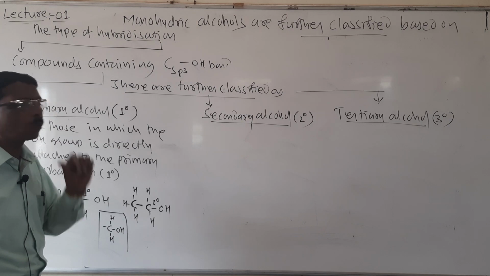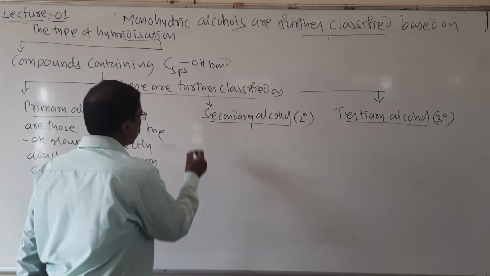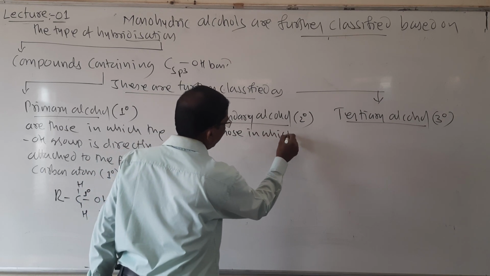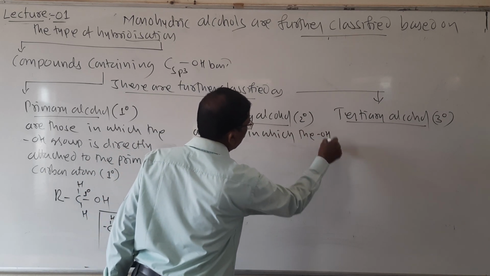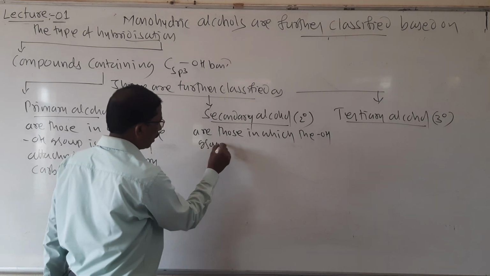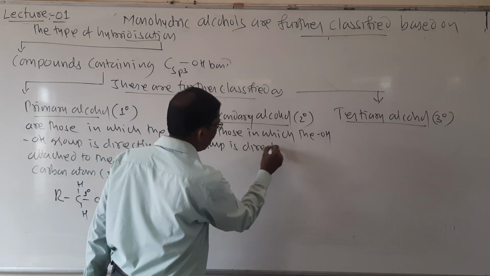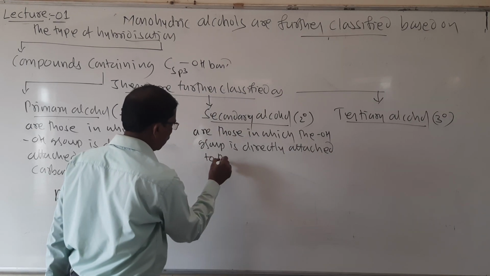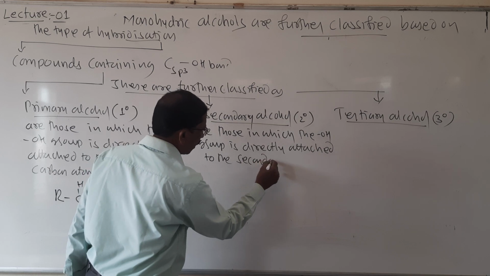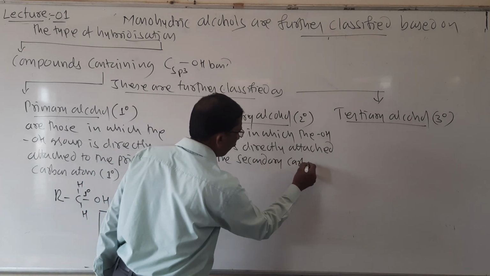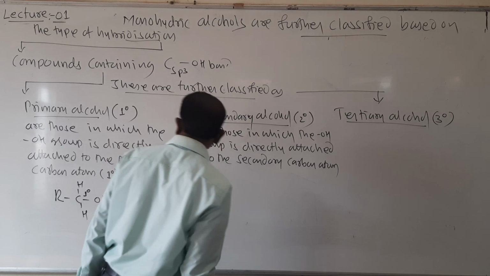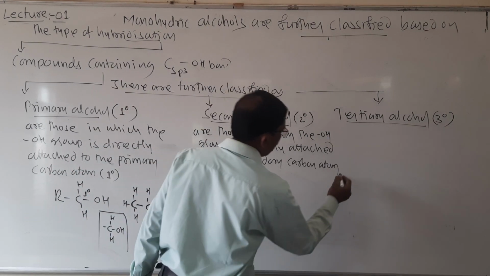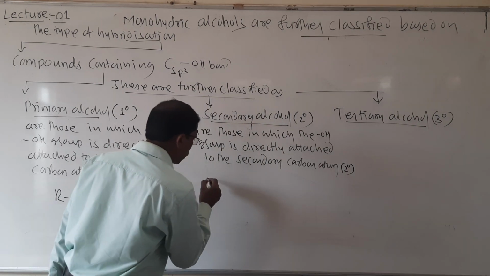Then what are secondary alcohols? Secondary alcohols are those in which the OH group is directly attached to the secondary carbon atom. Secondary carbon atom, that is 2 naught. Look here students, R.